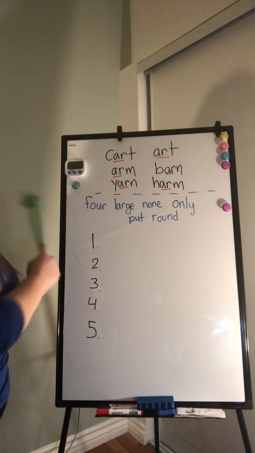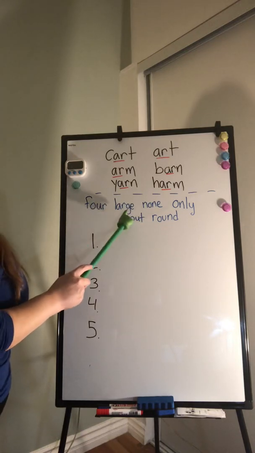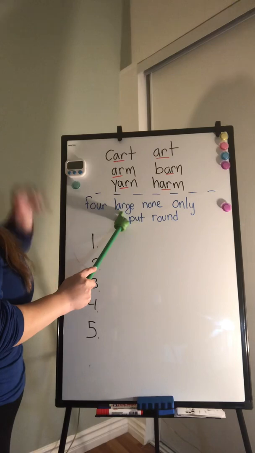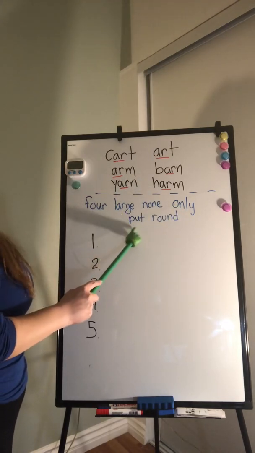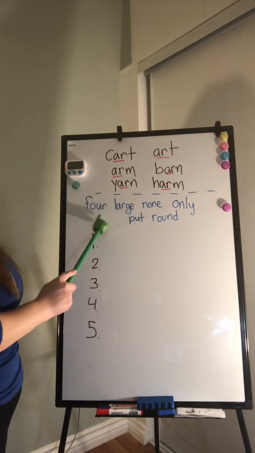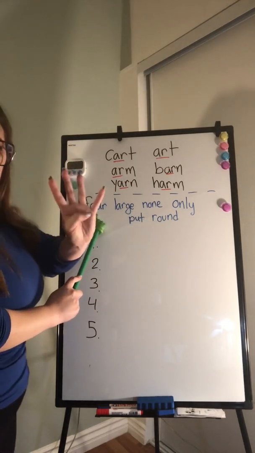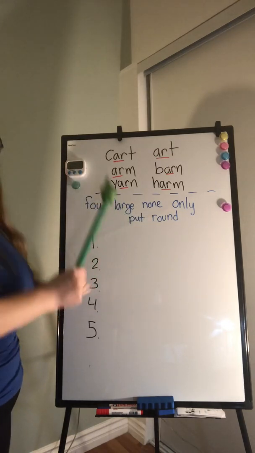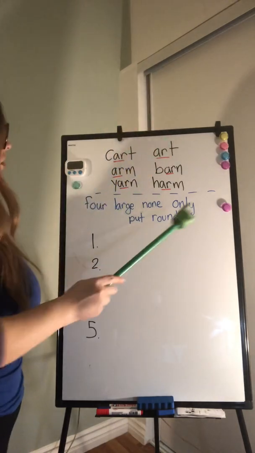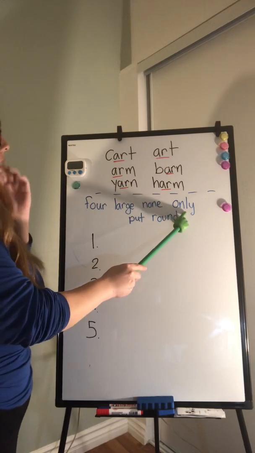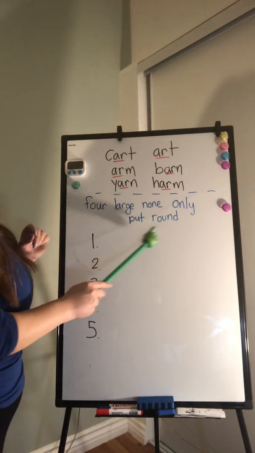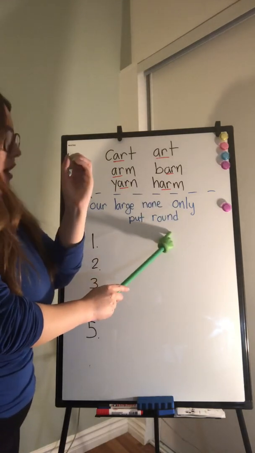This week we had 6. 4, like the number 4. Large, none, only, put, and round. Large, like very large. None, like 0. Only, put, and round.